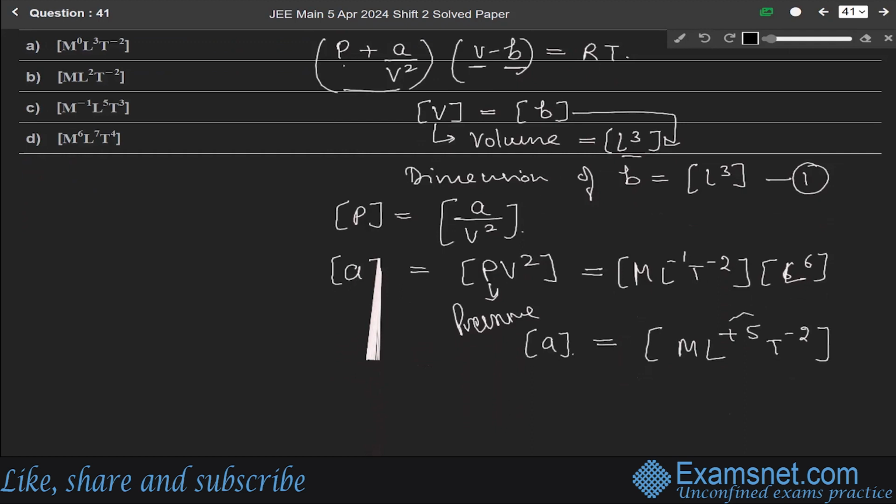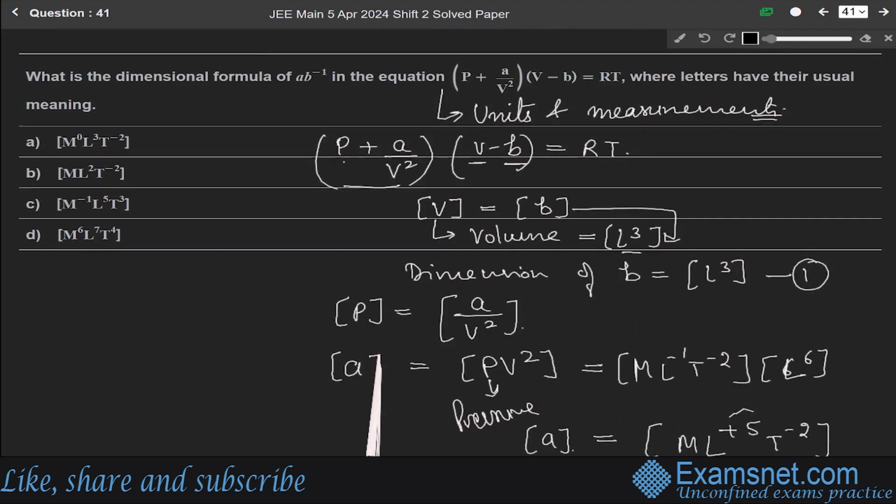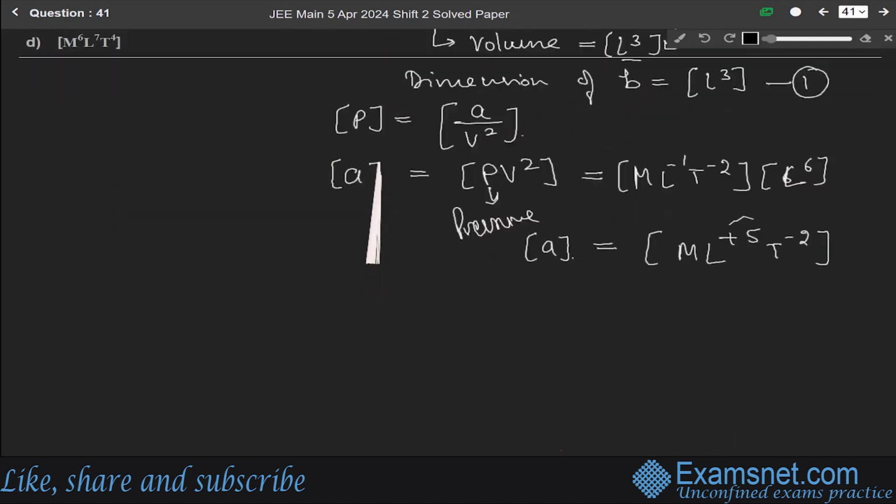So in the question, we are asked to find the dimension of AB inverse. So the dimension of AB inverse will be A into B inverse. A is M L⁵ T⁻², and B inverse means L³ inverse.